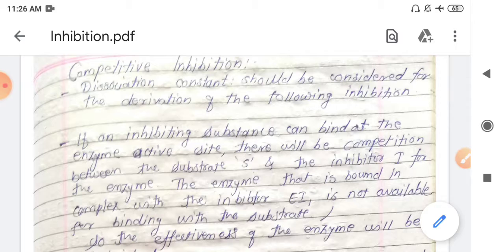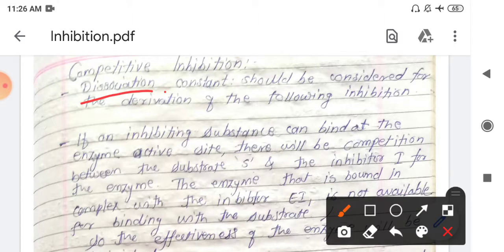In competitive inhibition, or all the three types of mechanism, we'll use the dissociation constant of an enzyme inhibitor complex. Why are we using this dissociation constant? Because the rate of product formation will indirectly depend upon the dissociation constant of our enzyme inhibitor complex.